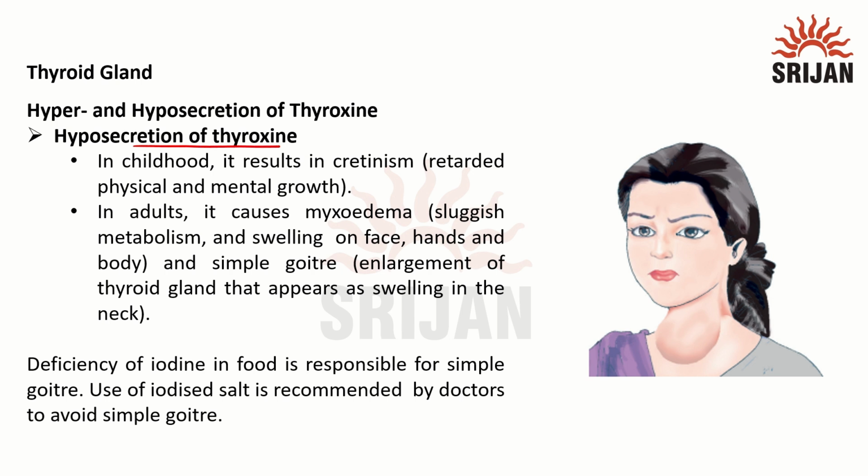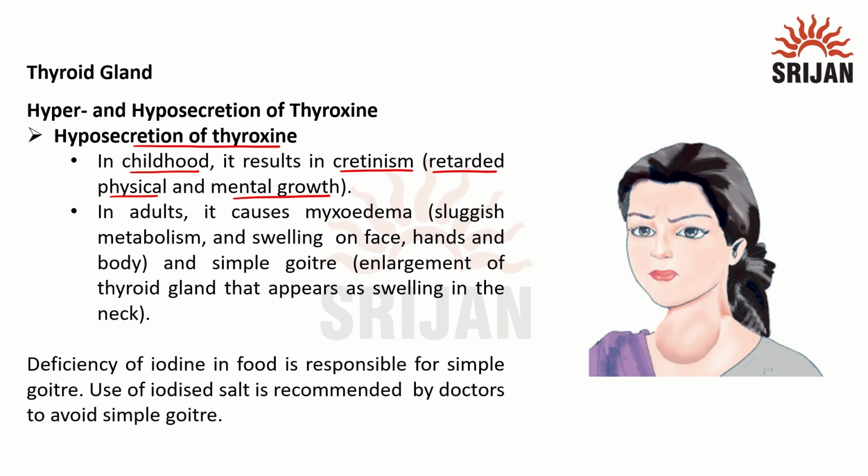Now less secretion or hyposecretion can lead to another type of disorder. For example, in children, if the thyroxine level is low, that means the metabolism rate will become low and the children will suffer from a disease known as cretinism, and the main symptom of this disease is retarded physical and mental growth. The overall growth will get hampered.